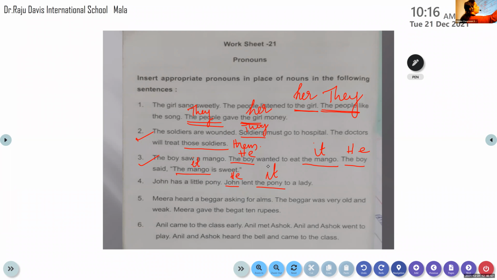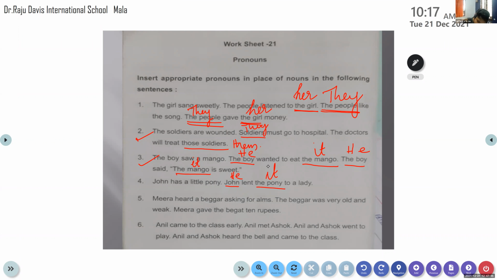Okay, Mitra, come on. Rida, very good. Now Mitra, do it. Mira heard a beggar asking for alms. The beggar was very old and weak. Okay.